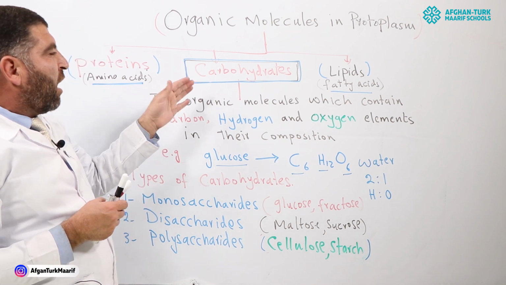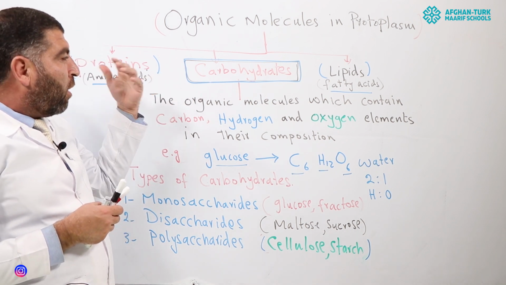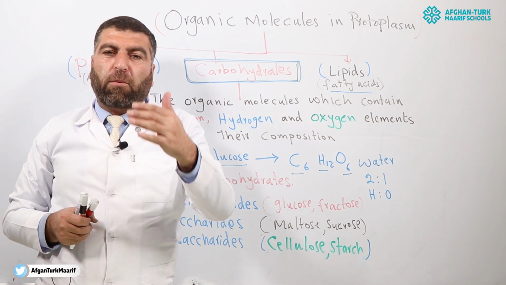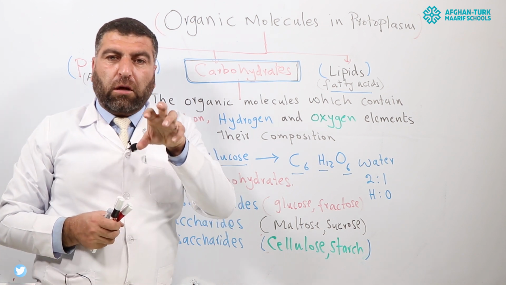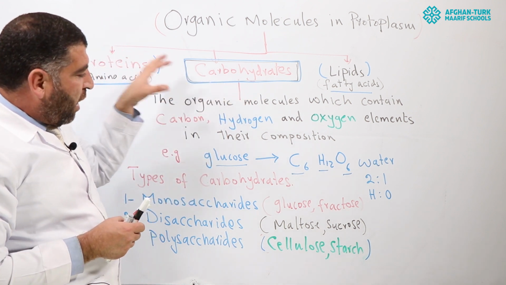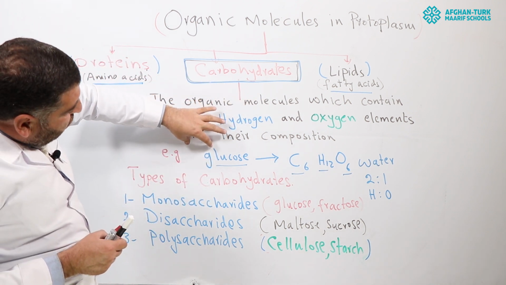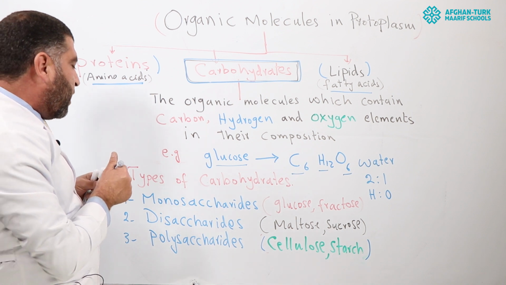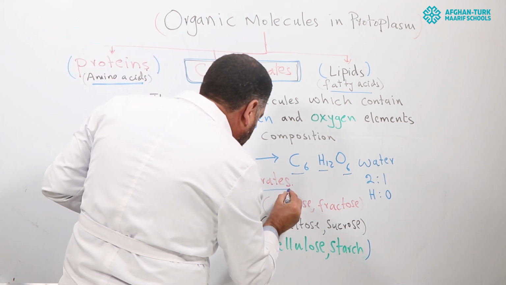So we can say carbohydrates are basically hydrated forms of carbon. Hydrated form of carbon means molecules in which water combines with carbon to make a carbohydrate. Now, according to scientists, carbohydrates are divided into three main categories.